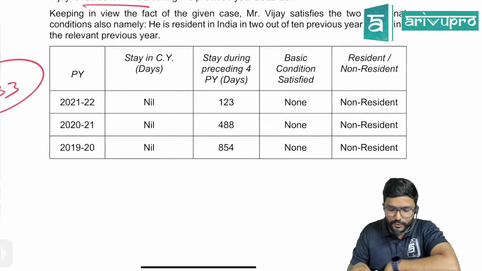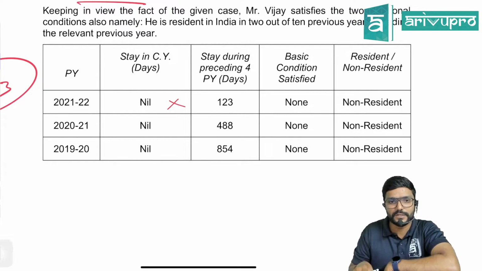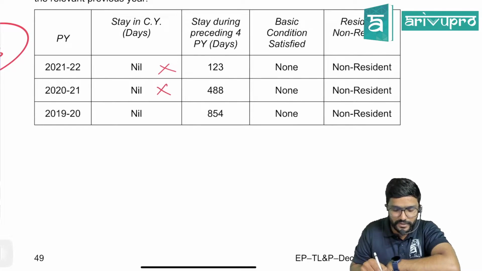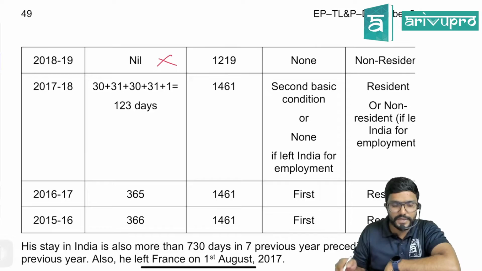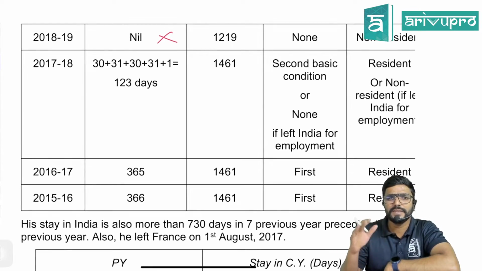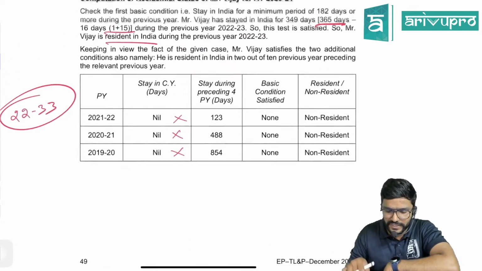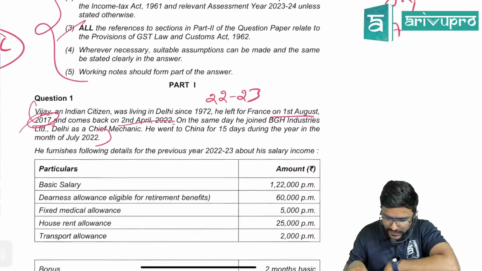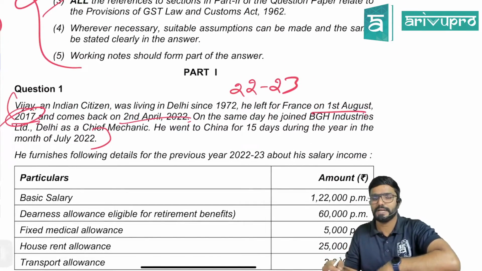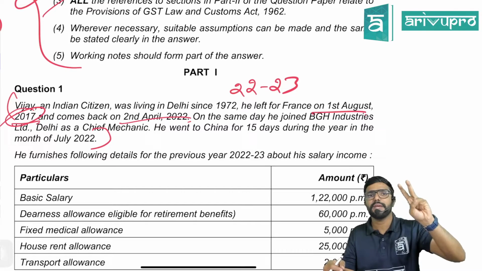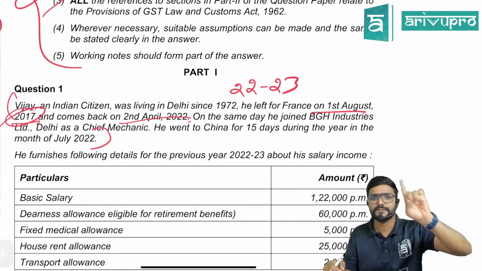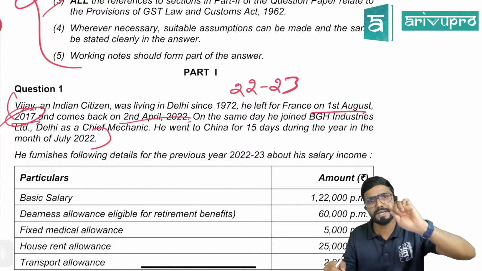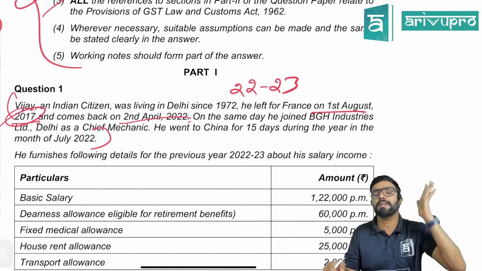So 21-22, how many days he was in India? He was not at all there. 20-21, not there. 19-20, not there. Then 18-19 also he was not there. 17-18, in between the year he left. So how many days he was in India? I will just show you. 1st August he left, guys. So April full, May, June and July, these 4 months completely he was in India. Plus 1st August also we have to count. The day he is leaving India is also considered to be in India.